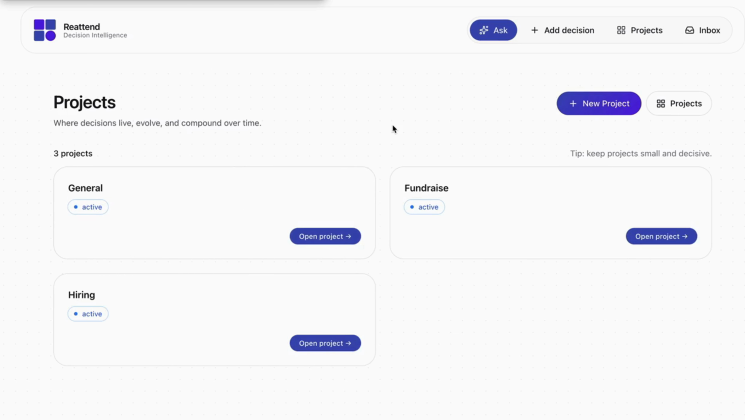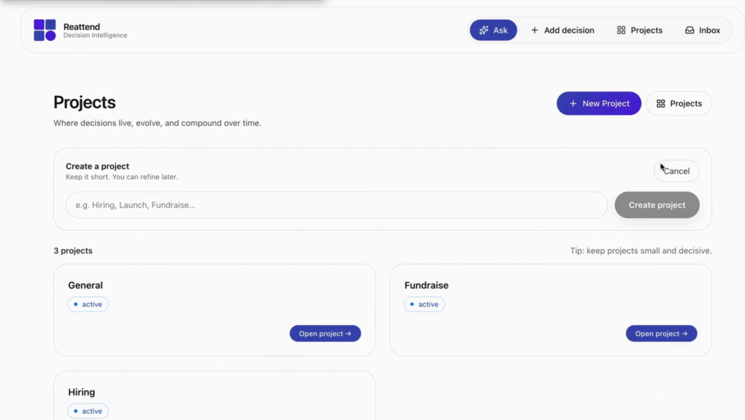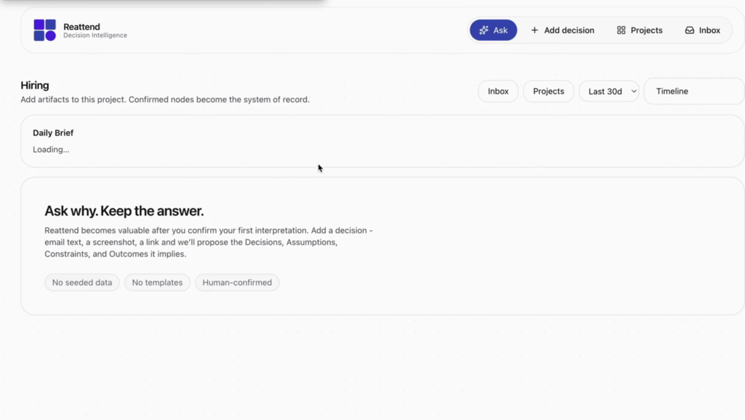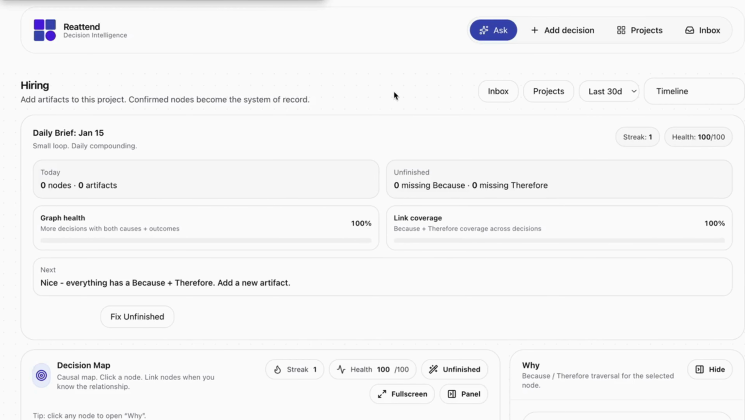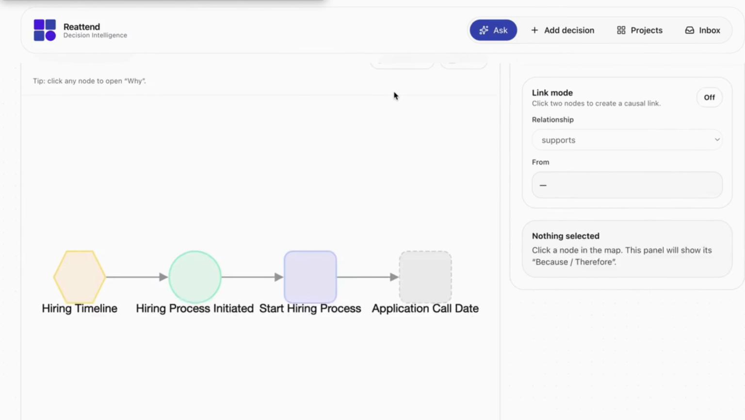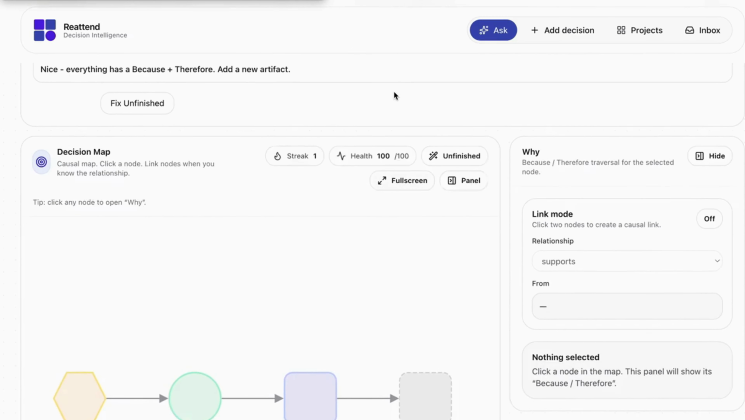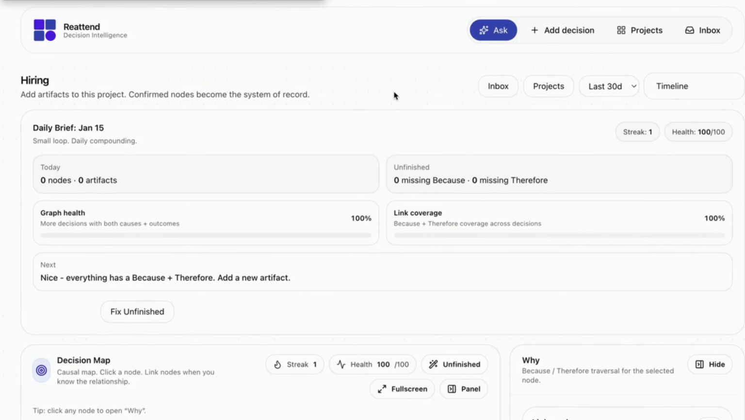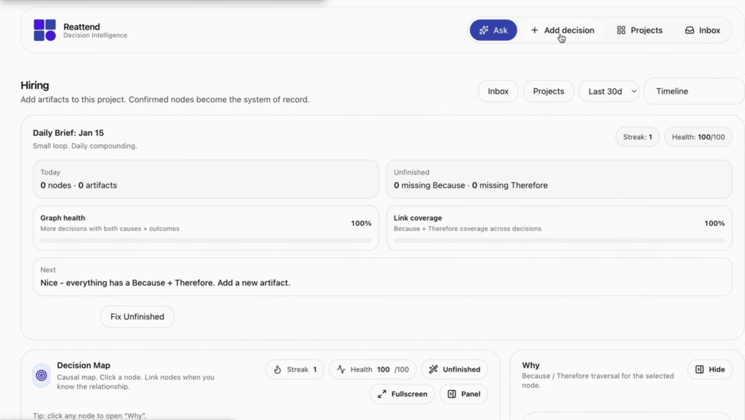First, I log in. This is the dashboard, the home surface where all work lives. Everything in Reattend is organized by projects. A project represents a real initiative, team, or problem space. You can create multiple projects, but for this demo, I'll open an existing one. Here, you can immediately see the living memory of the project, how many memories exist, what decisions have been made, and how the knowledge is evolving over time.